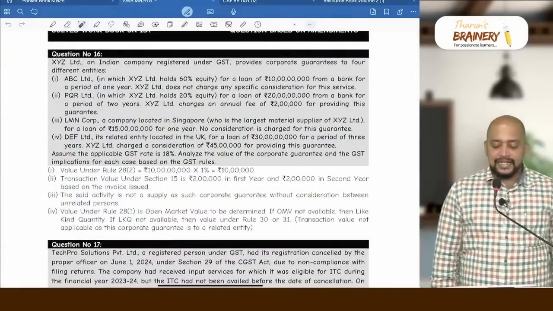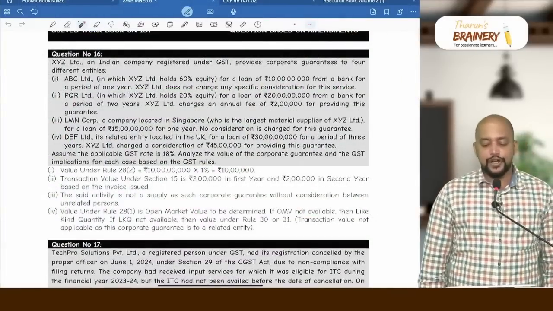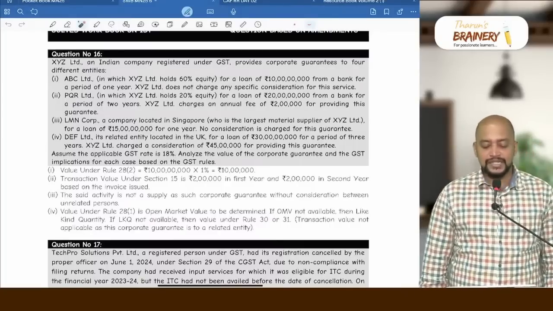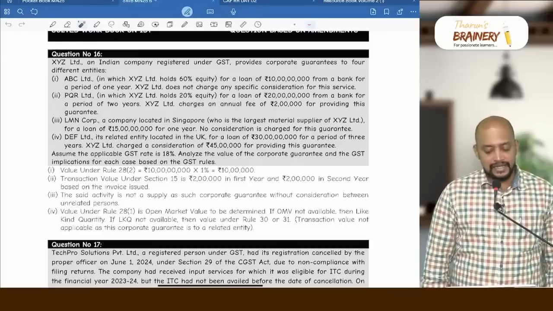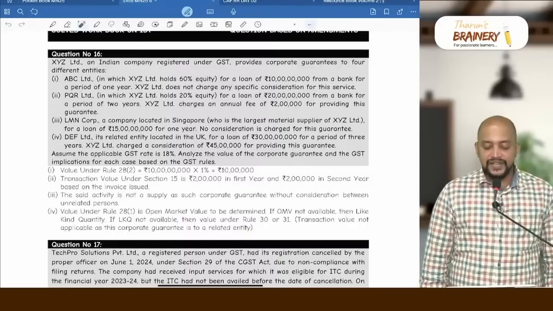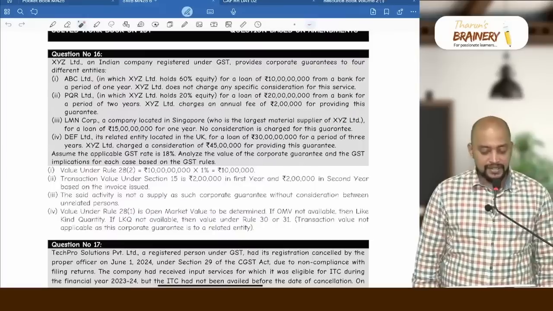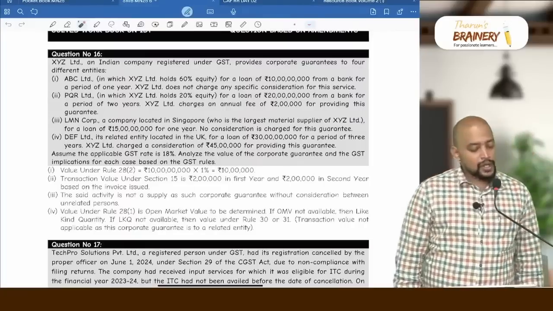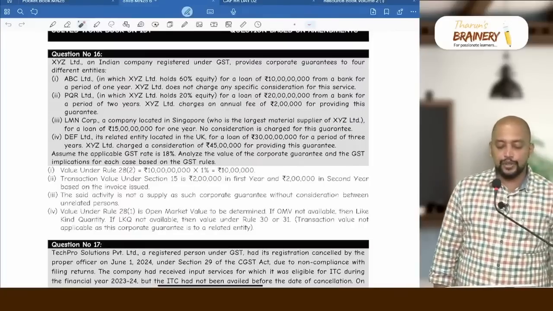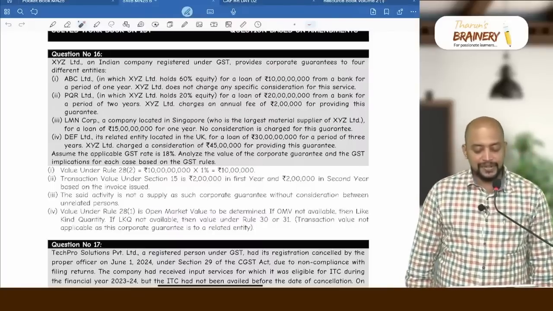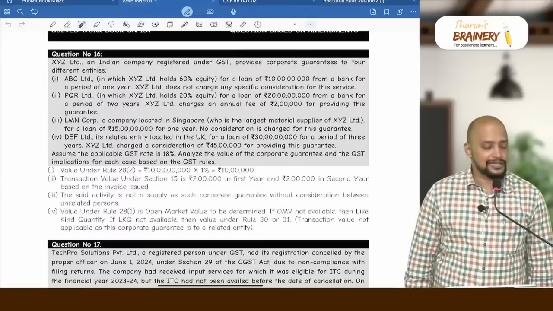XYZ Limited, an Indian company registered under GST, provides corporate guarantee to 4 different entities. First, ABC Limited, in which XYZ Limited holds 60% equity. Is it related? Yes. For a loan of 10 crores from a bank for a period of 1 year, XYZ Limited does not charge any specific consideration for this service. So what is your answer with respect to this? 10 crores into 1%, so that will be 10 lakhs. Both are in India? Yes, both are in India. So therefore 10 crores into 1%, 10 lakhs will be taken. There is no actual consideration.